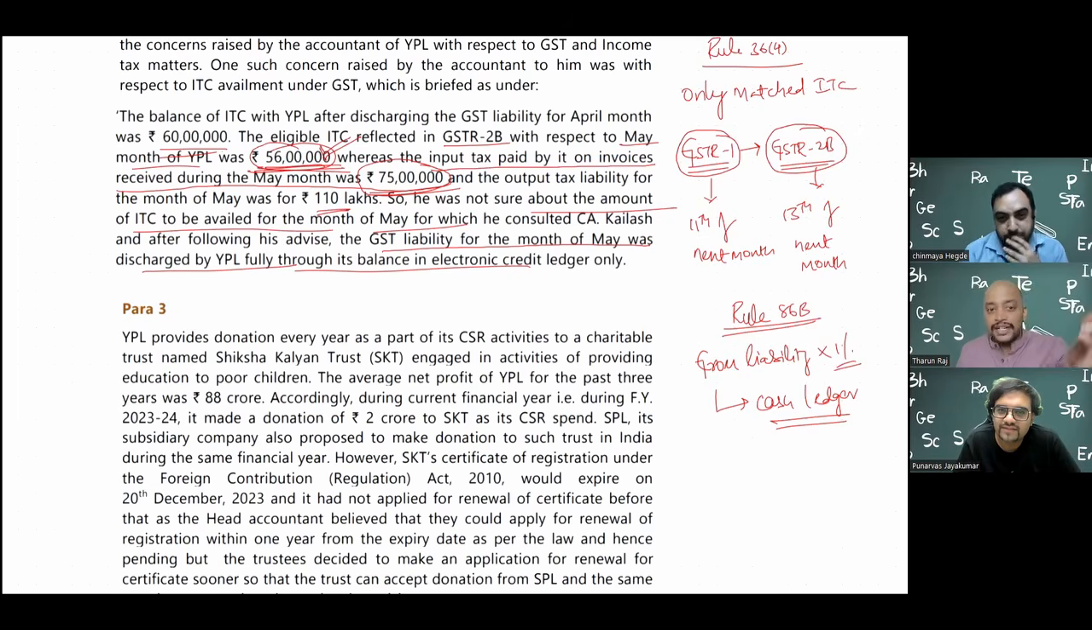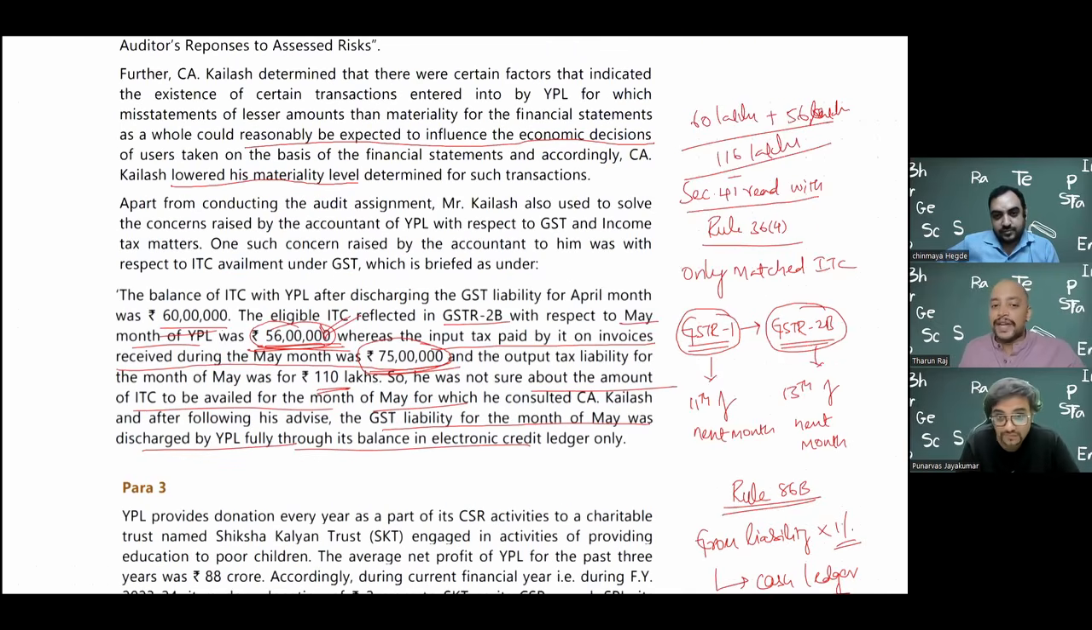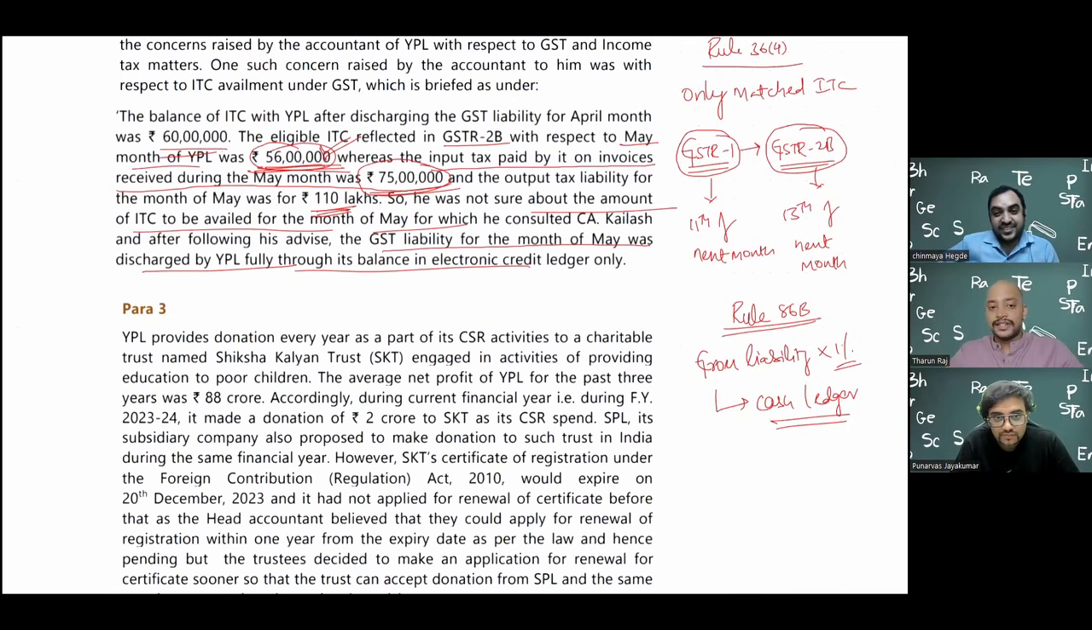So this example literally suits here. Even though they have 116 lakhs, they cannot use the entire 116 lakhs to pay 110 lakhs, which means 110 lakhs into 1%. What is that? 110 lakhs into 1% is 1,10,000. They have to pay that by cash, and only the remaining amount they can adjust from the credit ledger. Yes, gross amount, not even net amount. Yeah, gross 110 lakhs.